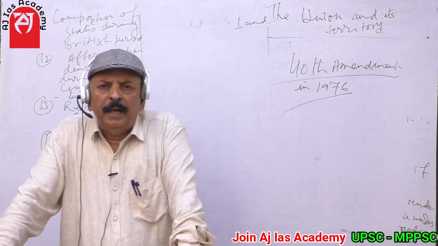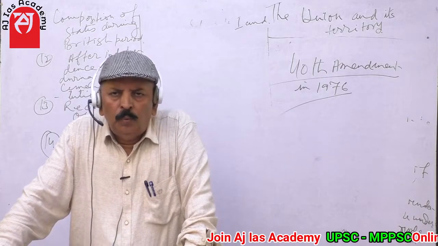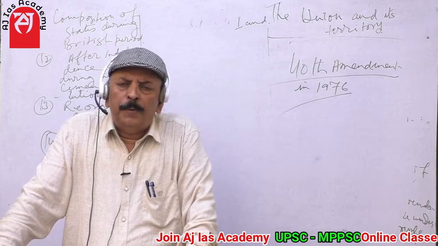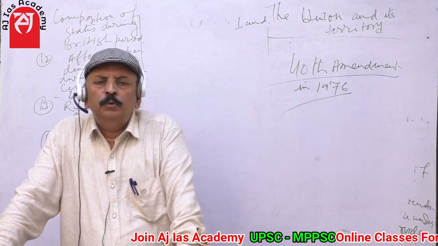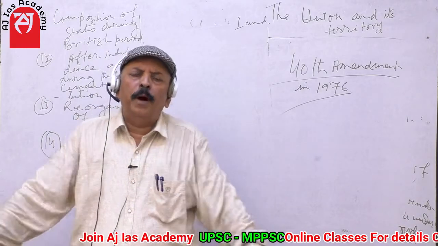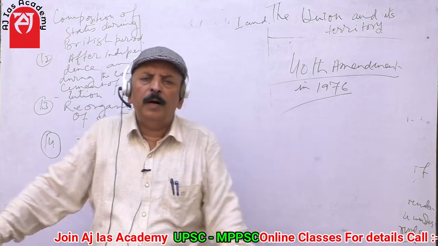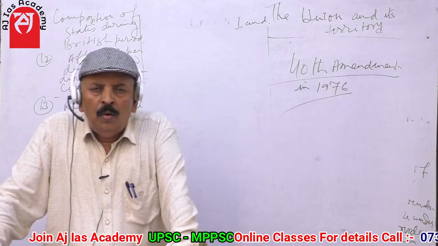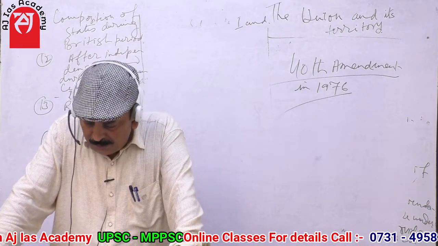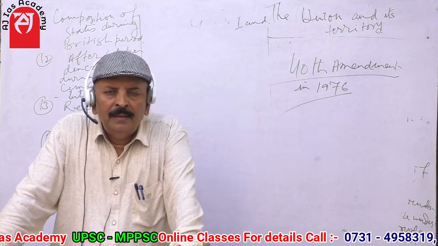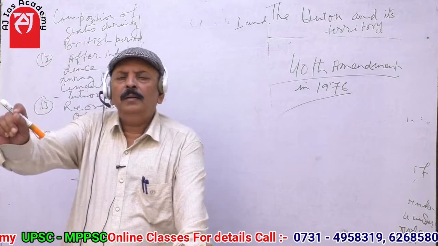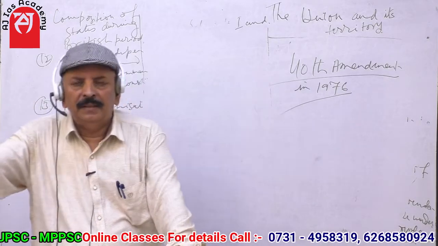When our country became independent, when the Constitution of India became operational from 26 January 1950, the composition of our states was, there were 9 states which were called A category states.